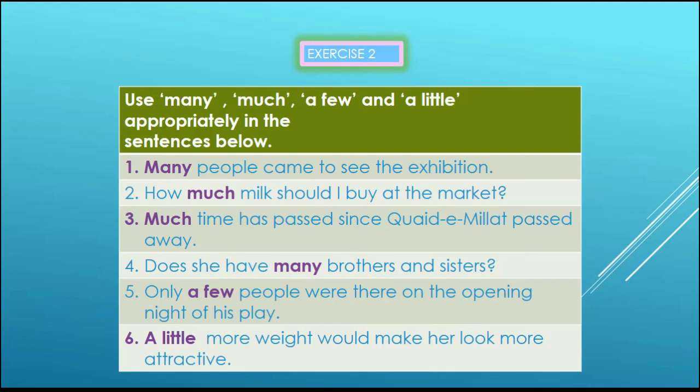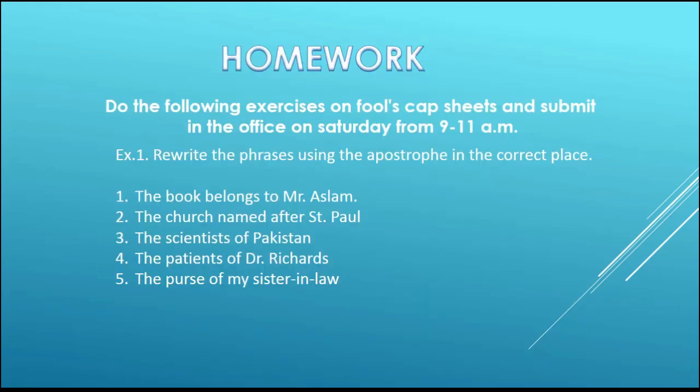Now we have done a lot of practice, and I'm sure by now you understand possessive and countable and uncountable nouns very well, and now I think you are ready for your homework. Here is your homework. You have to do this exercise. Exercise 1. Here you have to rewrite the phrases using the apostrophe in the correct place. We have done one exercise like this in the lesson also.